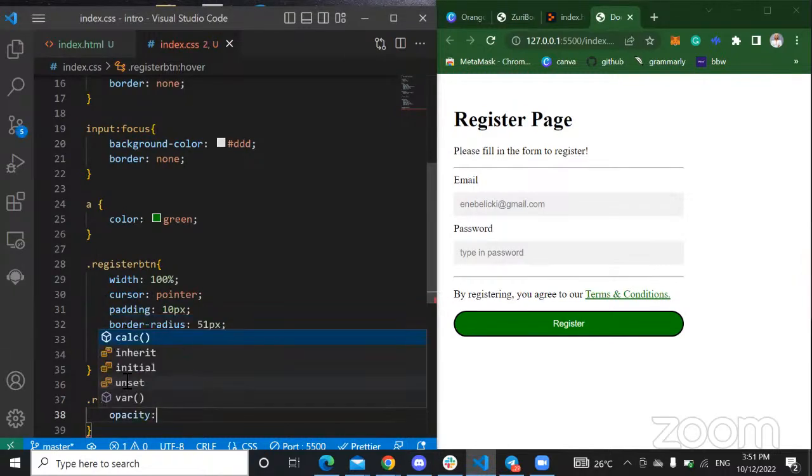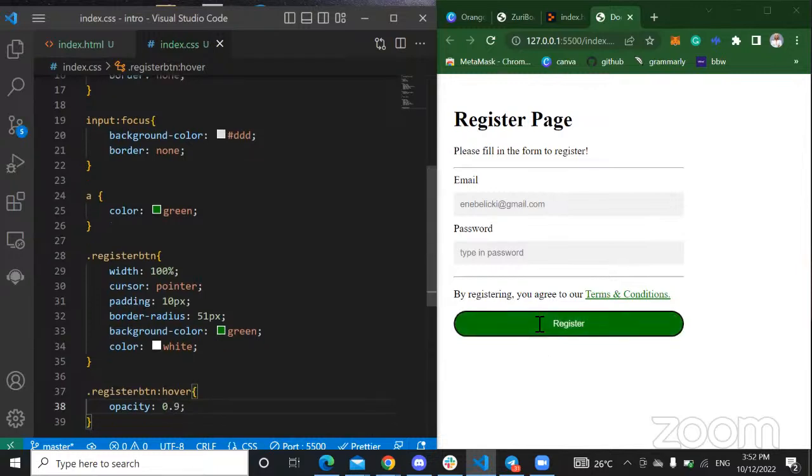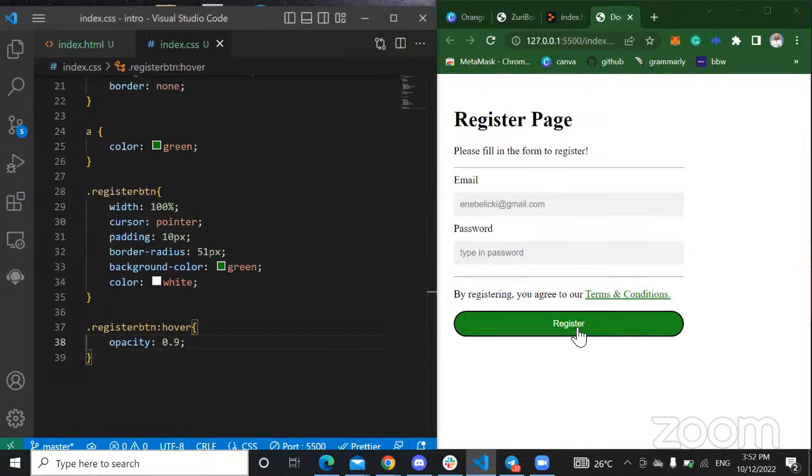Opacity is from 0 to 1, so let's say 0.5. When I hover on this, are you seeing the change? The 0.5 is too light, so I can give it 0.9, and it's just very mild. That's what opacity does for you. And you can also use opacity to make your background image transparent too, right?